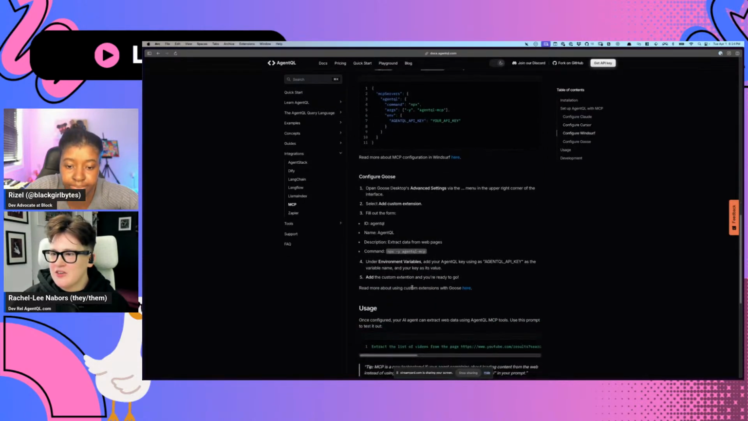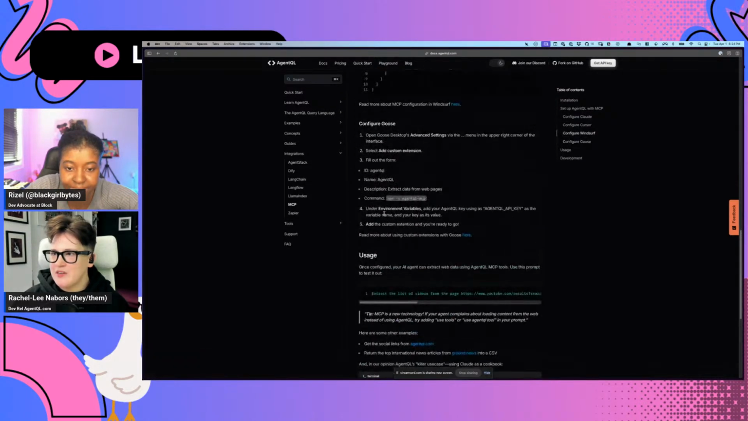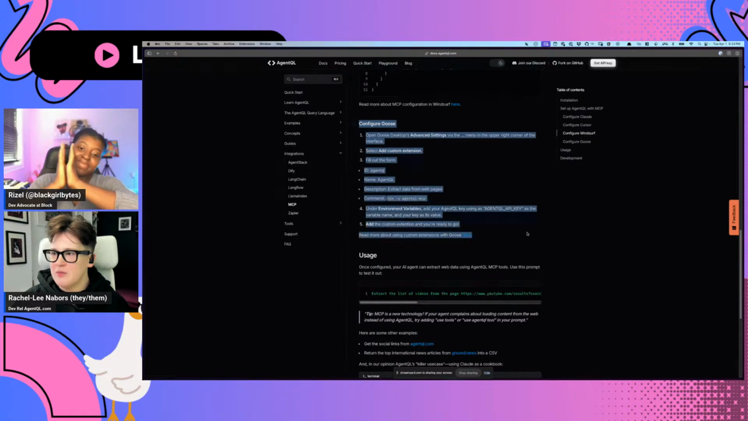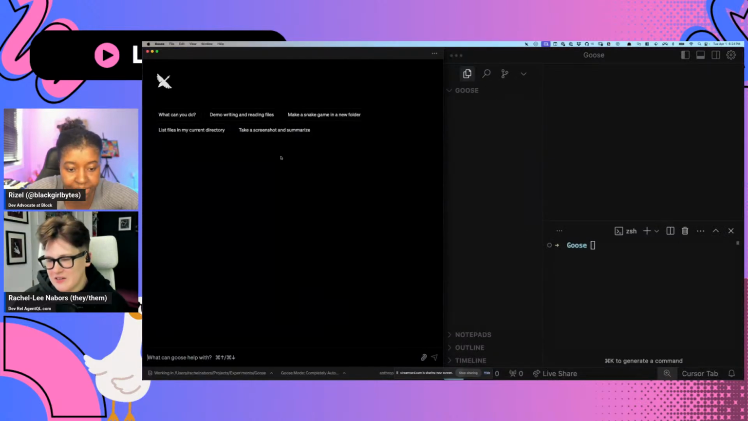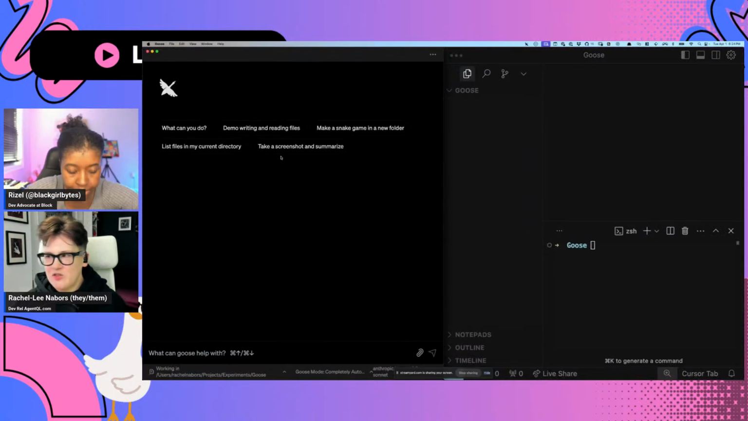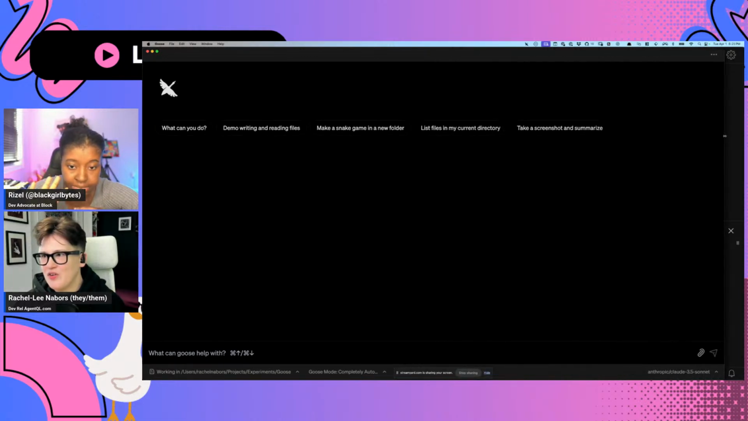And if you go check it out, you will find that we have a section on how to configure this MCP with Goose. Thank you for your help with that, Roselle. I've taken the liberty of setting it up already. If we go over here, is this big enough? Can you see it? I think so. Audience, tell us if you can see it very well, but it looks good on my side.